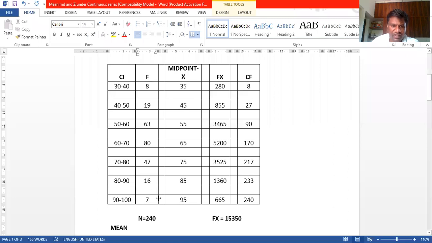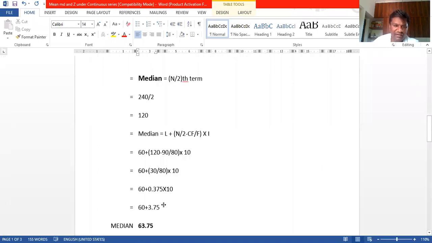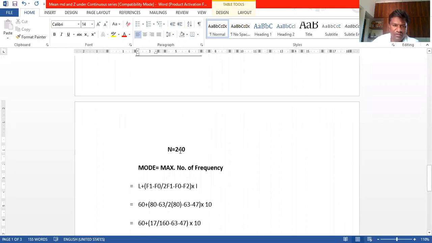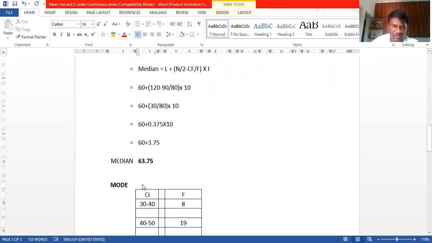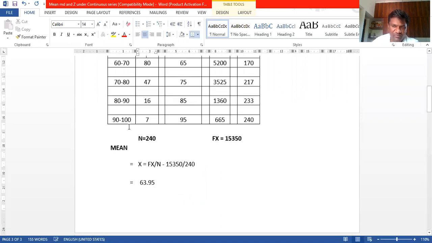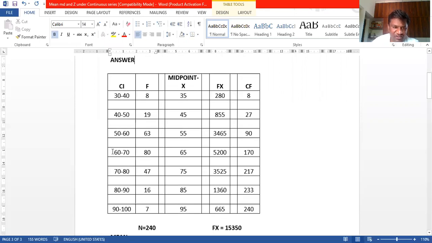Okay, just let us move here. I'll show how we can calculate it. The number n is equal to 240, we already know. The maximum frequency we have taken, and L is 60. Where is the 60? Let me show once again. Our students are very brilliant, I know. Again I'm showing you. Okay, 60. Here we have the maximum frequency 80.